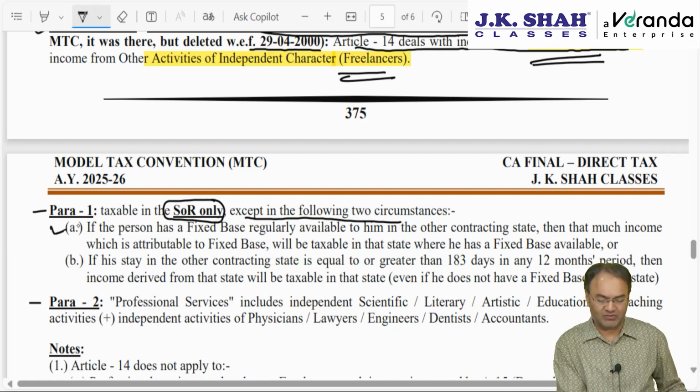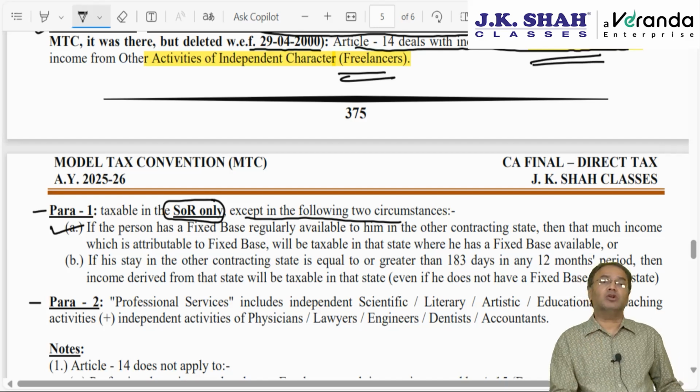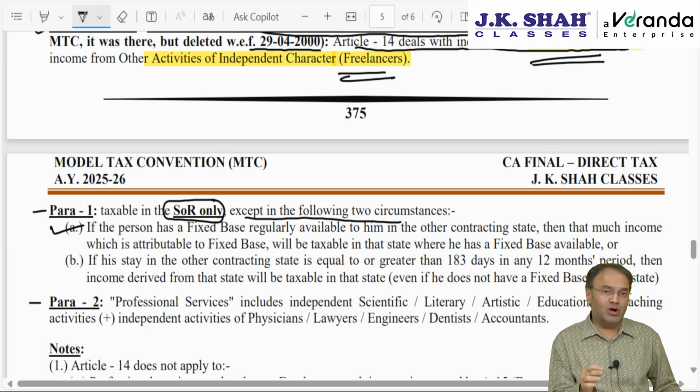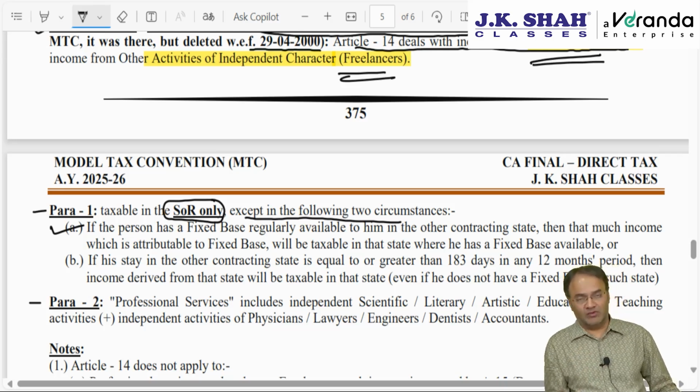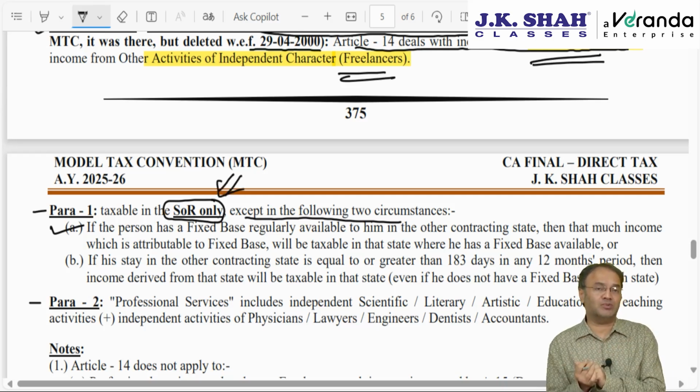Number one, in case where the person, let's say you are a doctor, and being a doctor in India, you got some surgery assignment in UK. So in such situation you went to UK and you earned 10 lakh rupees from that operation, surgery in UK. Which country should it be taxed? Answer, primarily SOR, and India is the SOR for you, so that 10 lakh should be taxable in India.